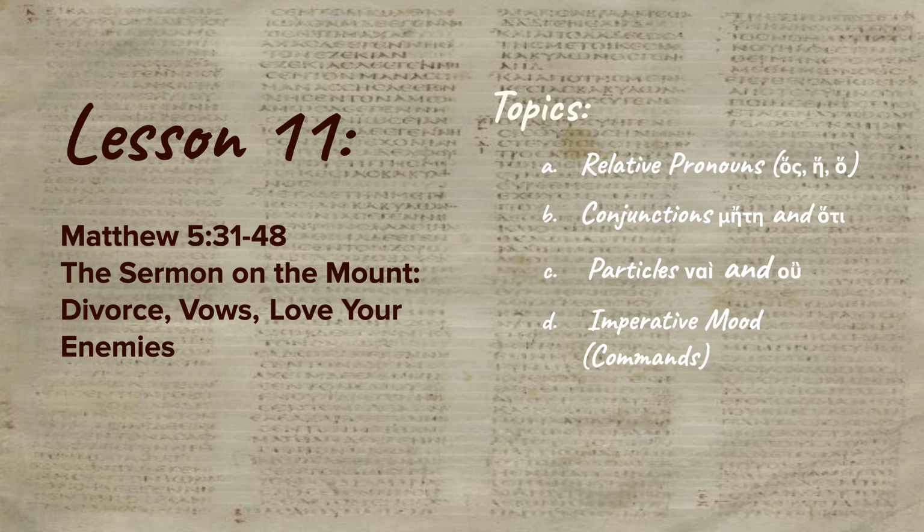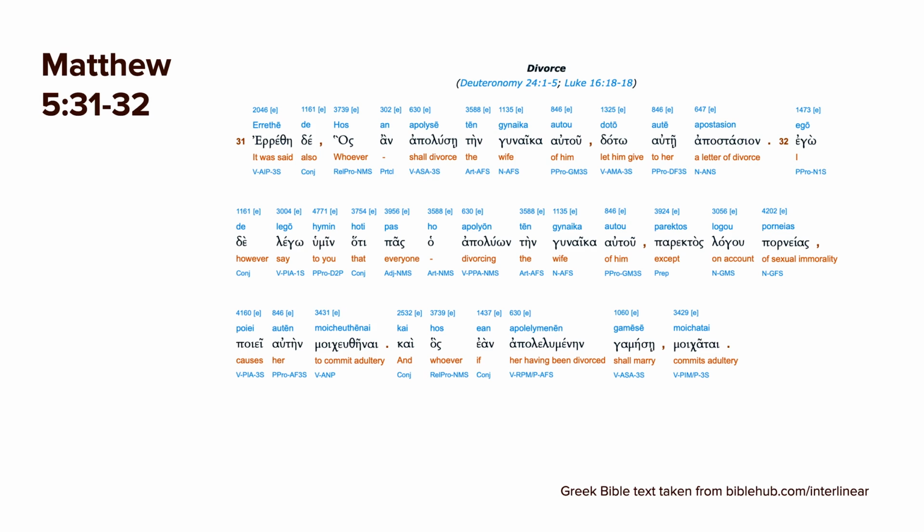And then we're going to learn about new conjunctions. We've talked about hoti before; we're just going to go into a little bit more depth on it. Then particles, nai and ou, which are yes and no. And the imperative mood, which is one of the moods of verbs. This is for commands. So let's go ahead and start with verse 31 of Matthew 5, talking about divorce.